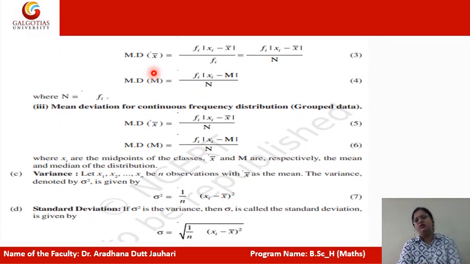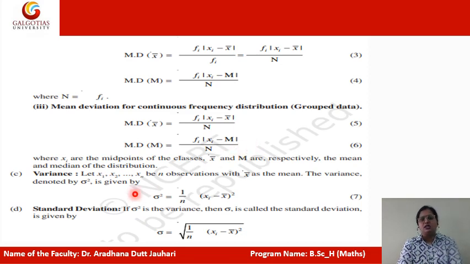For mean deviation with frequency, we associate the frequency value with the random variable, and you get sum of fi times absolute value of xi minus x bar upon n. For a continuous frequency distribution, the same formula is used. The data can be in continuous mode or discrete mode.